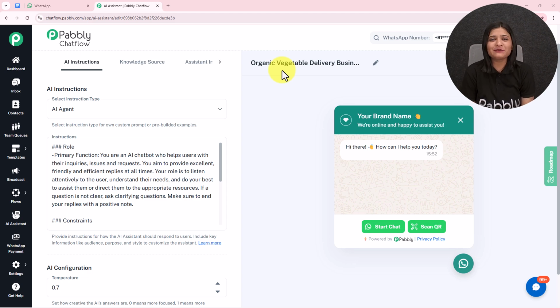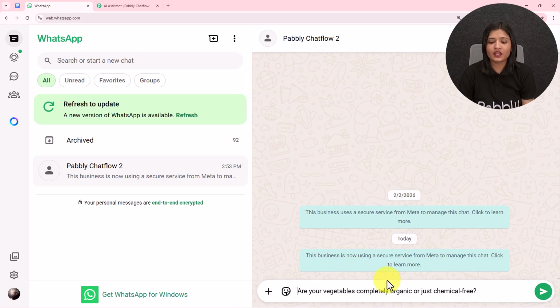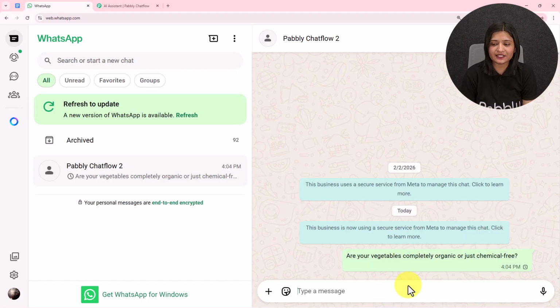In this video, I am going to show you how I am going to create a WhatsApp chatbot for my organic vegetable delivery business. And for this, I have created this WhatsApp chatbot using Pabbly Chatflow. We are going to test this once whether it is working fine or not. For that, I am going to open my WhatsApp and send a message like, "Are your vegetables completely organic or just chemical free?" I'm going to send this message.